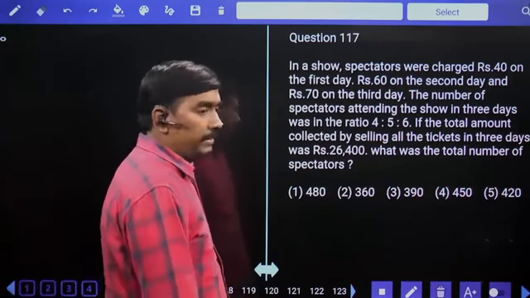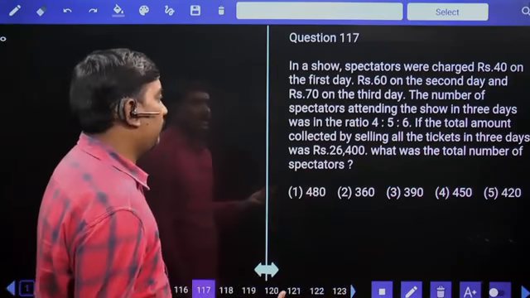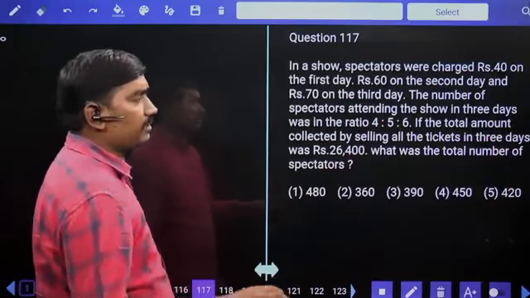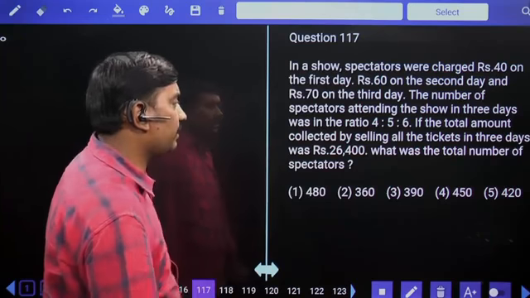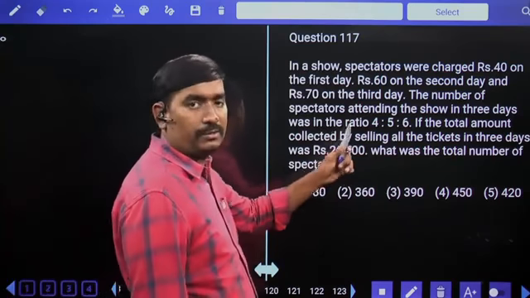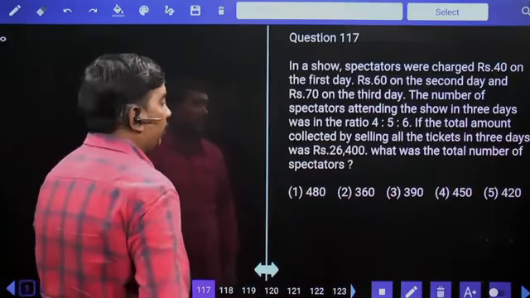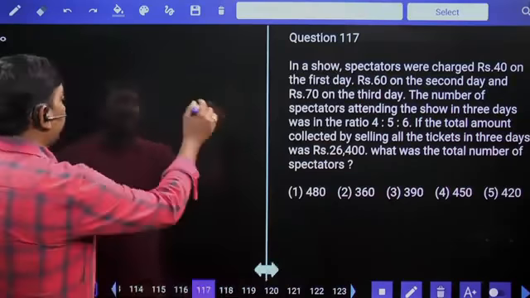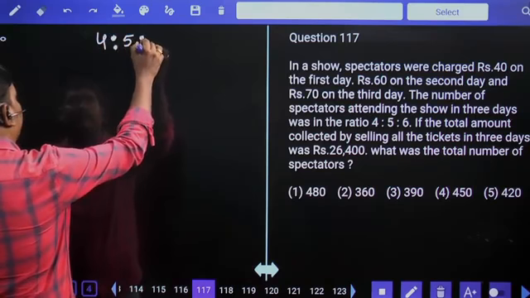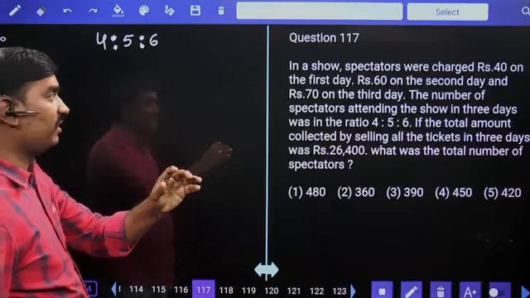Next, in a show, spectators were charged 40 rupees on the first day, 60 rupees on the second day, 70 rupees on the third day. The number of spectators attending the show in 3 days was in the ratio of 4:5:6. If the total amount collected by selling all the tickets in 3 days was 26,400, what was the total number of spectators? The 3 days number of spectators are in the ratio of 4:5:6. So let's imagine first day only 4 members went, second day 5 members went, third day 6 members went.